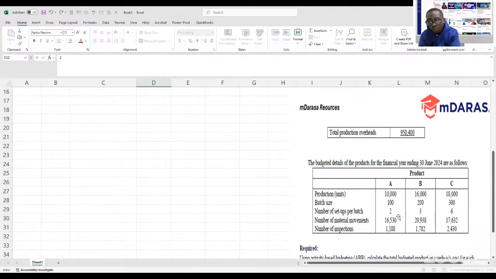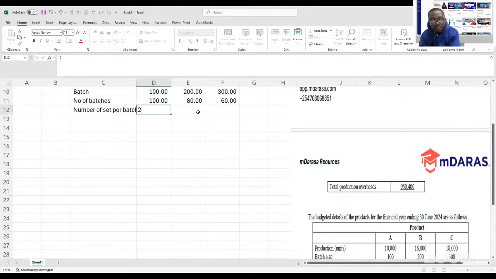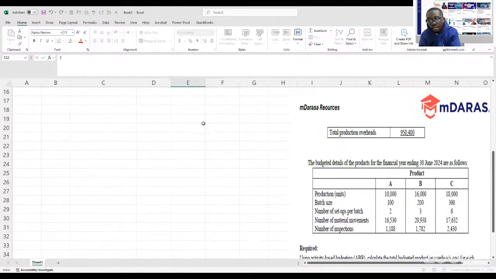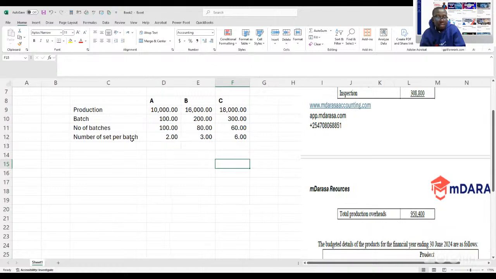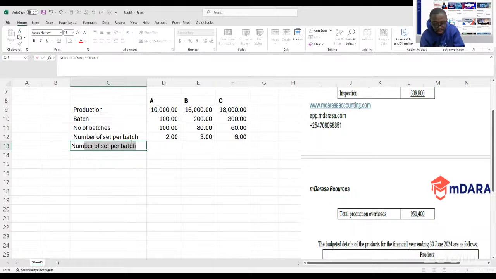Product B, we had 3. Whereas product C, we had 6. So, my good students, the question would be, can we then determine the number of setups?